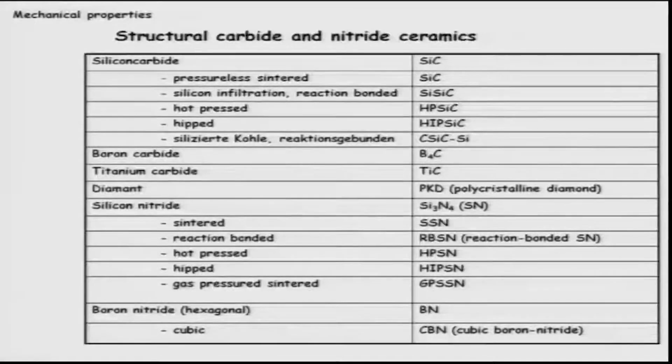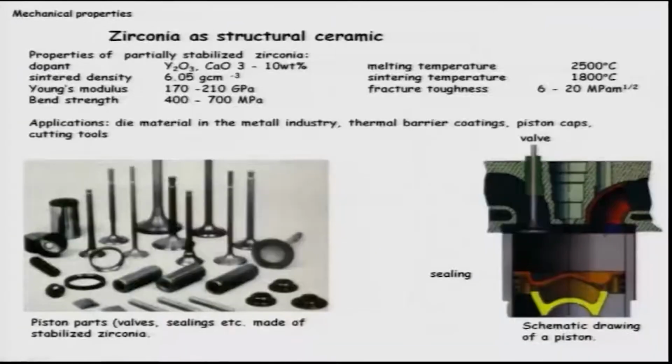Let me just give you some idea. These are the nitrides and carbides. If you see here, there are many things: silicon carbide, boron carbide, titanium carbide, silicon nitride, and boron nitride, including cubic boron nitride, one of the hardest materials available other than diamond. So they are also used in various structural applications.